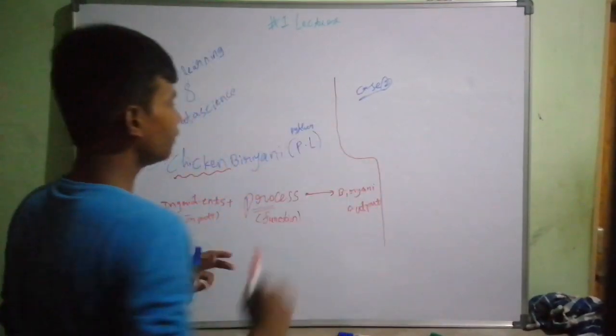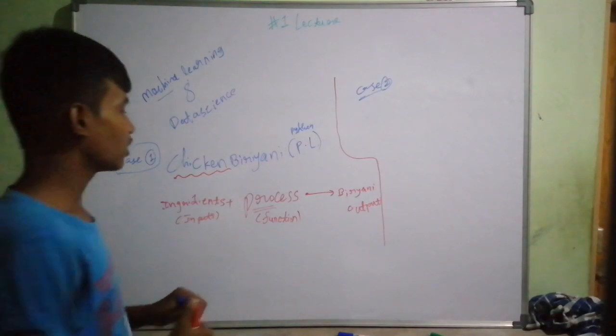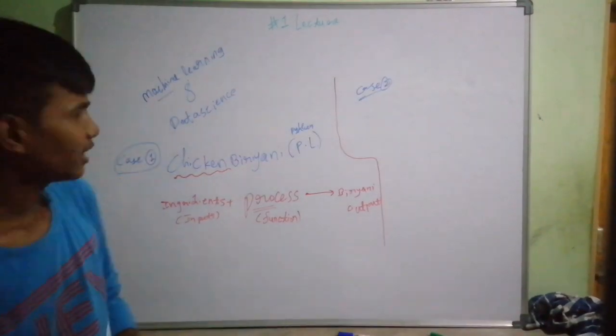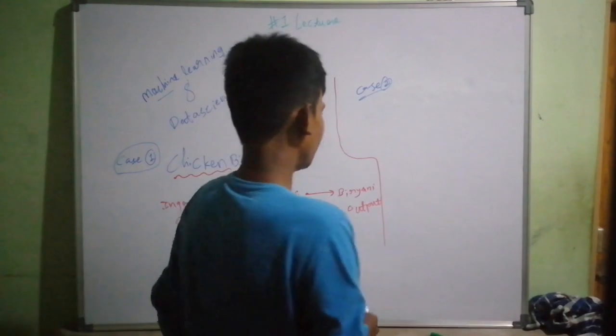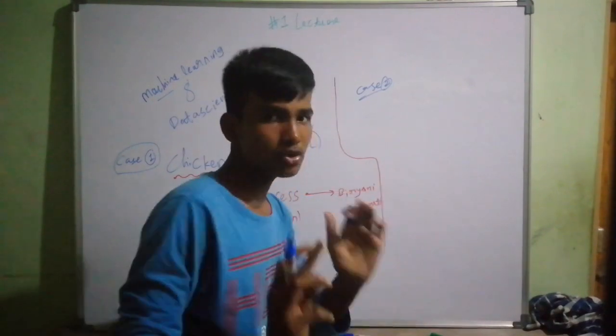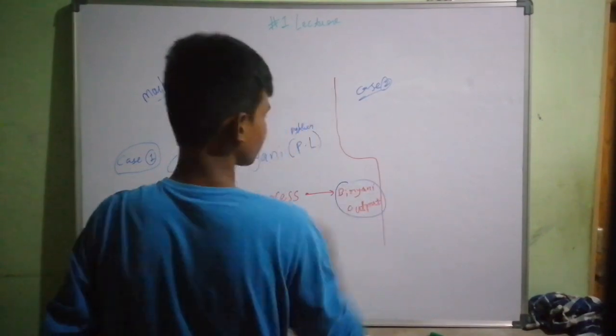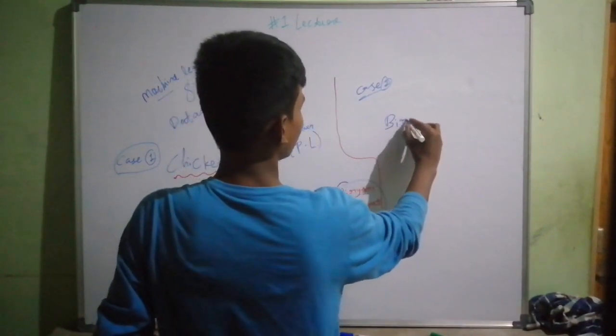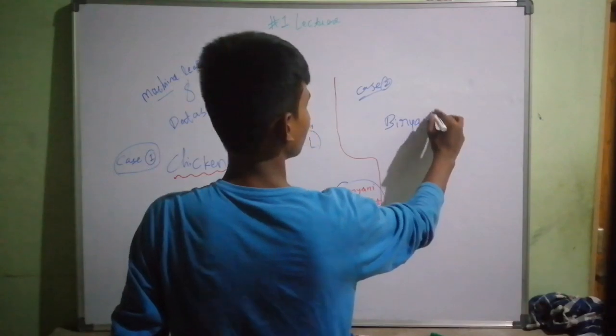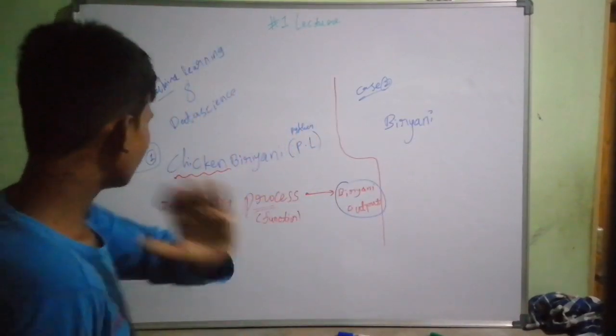This is case 1. You put it aside right now. But what about case 2? Case 2 is very simple, let me explain, it will go like a breeze. In case 2, we're going to give the biryani output right from the start.